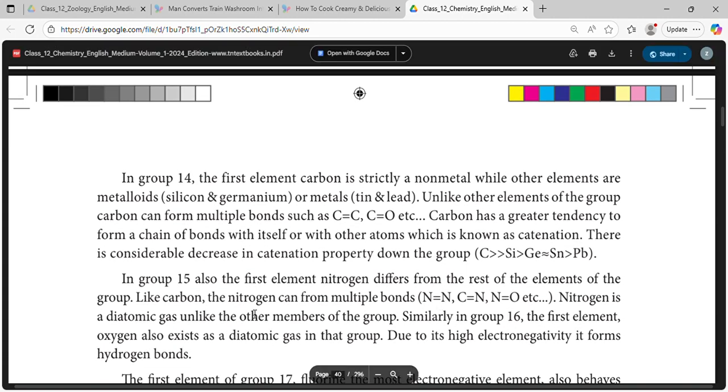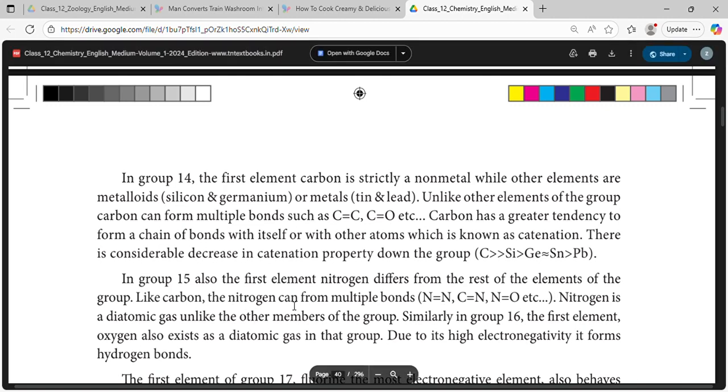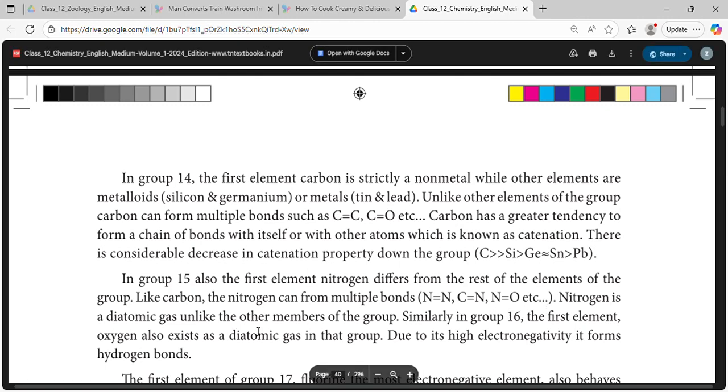In group 15, the first element, nitrogen, differs from the rest of the elements of the group. Like carbon, nitrogen can form multiple bonds, N=N, C=N, N≡N. Nitrogen is a diatomic gas, unlike other members of the group.